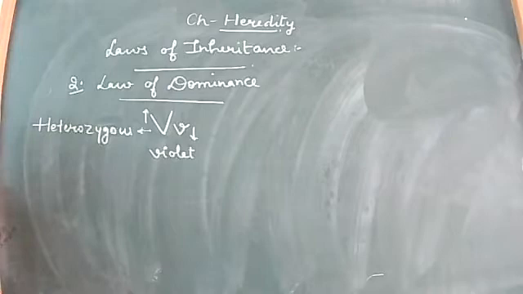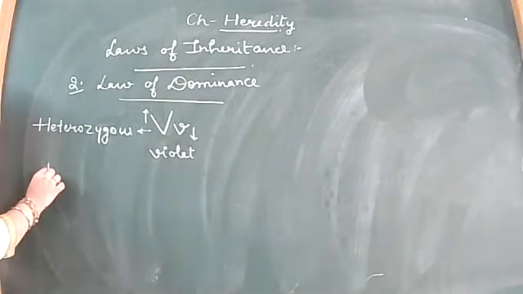This was the law of dominance. But again, it was disproved by certain people who worked on this particular law after Mendel, and hence it is not continued in modern genetics as the second law of inheritance. Clear?